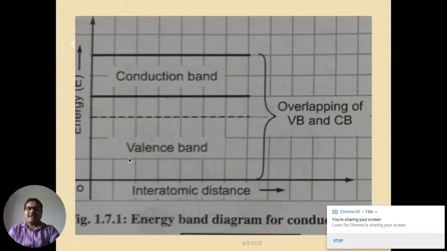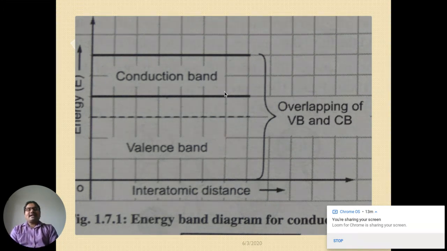If you see it, there is an overlap between the valence band and the conduction band. Now, what is the valence band? The valence band is nothing but the band in which the valence electrons are there, right? And the conduction band is the band in which the electrons are available for conduction. So you can see there is overlapping of the valence band and the conduction band.